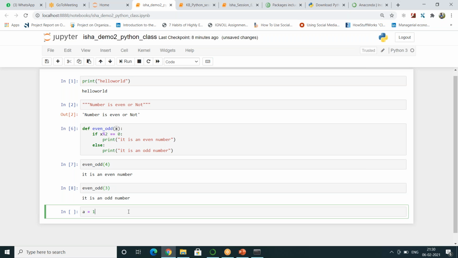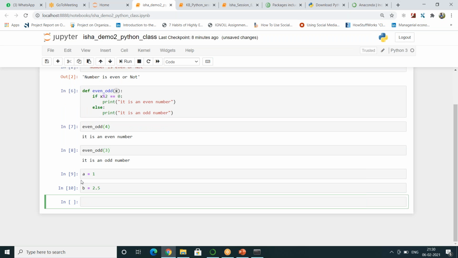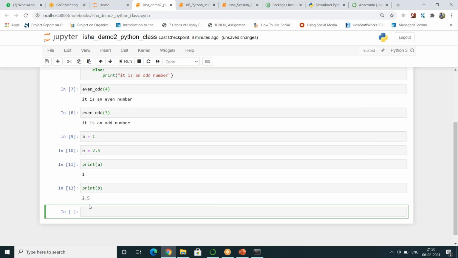If you write a mathematics solution, how do you do it? a is equal to 1, b is equal to 2. If you want to give a float number, yes, just go ahead and do it, 2.5. So now whether Python has stored this a equal to 1, b equal to 2.5, how will we know that? You just need to write print of a. So 1, print of b, 2.5.